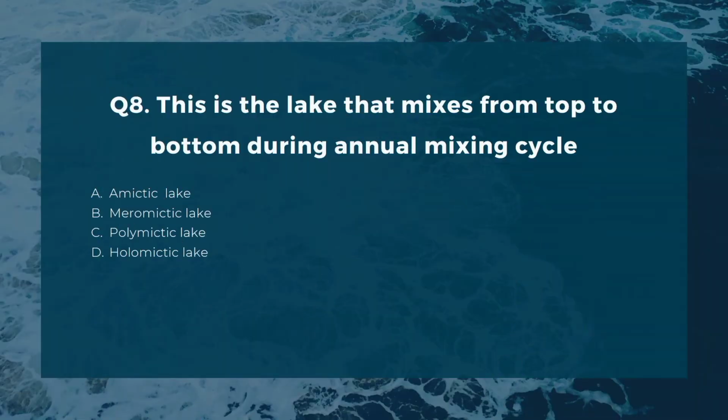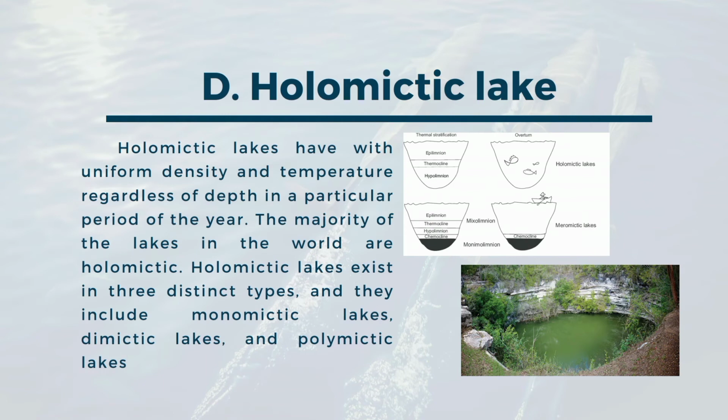Number 8. This is the lake that mixes from top to bottom during annual mixing cycle. A. Ametic Lake. B. Meromictic Lake. C. Polymictic Lake. D. Holomictic Lake. The correct answer is D. Holomictic Lake. Holomictic lakes have uniform density and temperature regardless of depth in a particular period of the year. The majority of the lakes in the world are holomictic. Holomictic lakes exist in 3 distinct types, and they include monomictic lakes, dimictic lakes, and polymictic lakes.